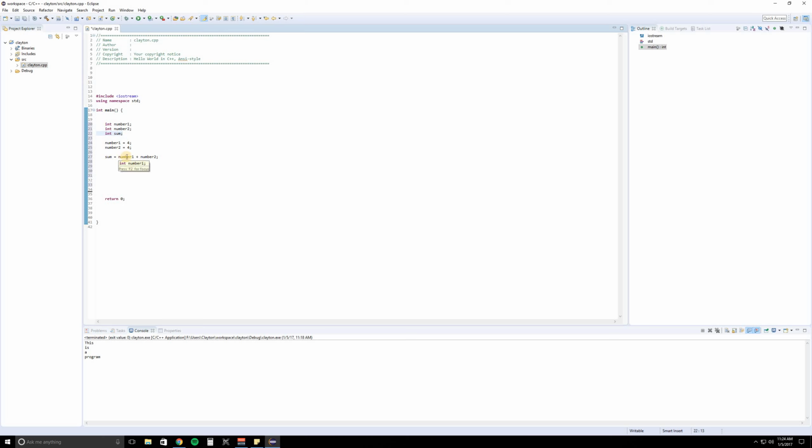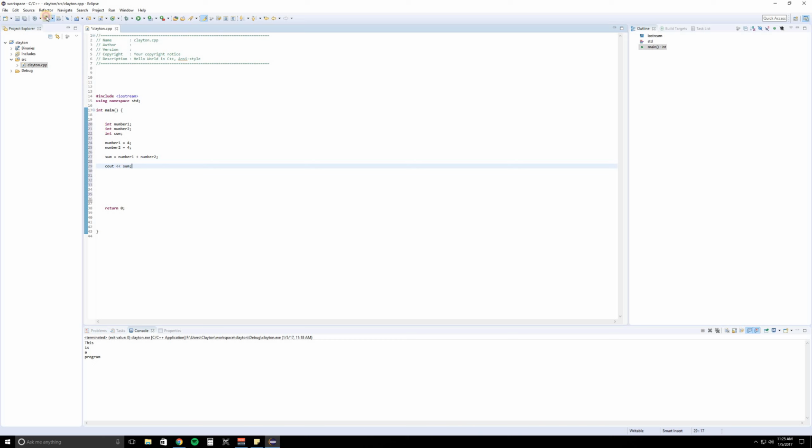It's going to go into box number 3. Very basic math. And if we want to see the answer, we can output it to our console by simply doing cout and sum. So we can actually output the variable. We can output not just names and text, but numbers and math and so forth.